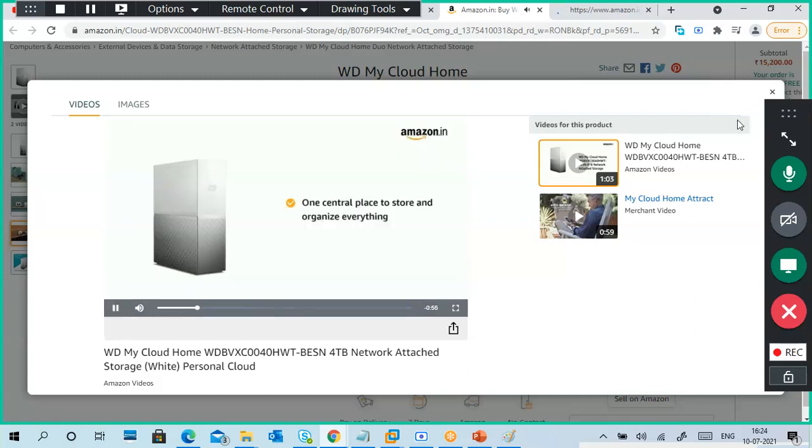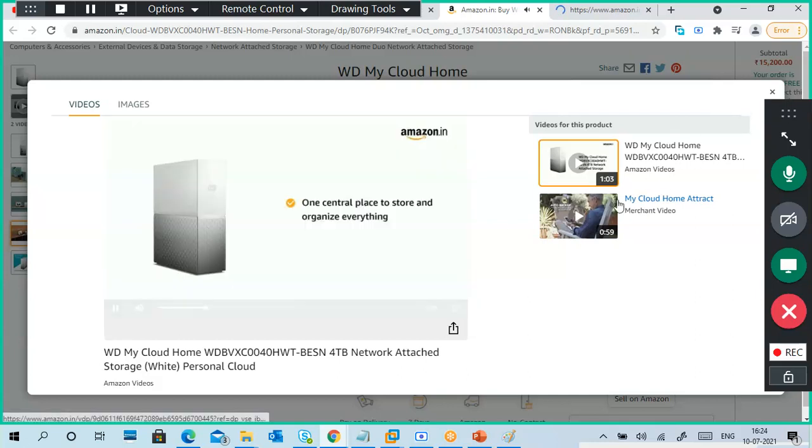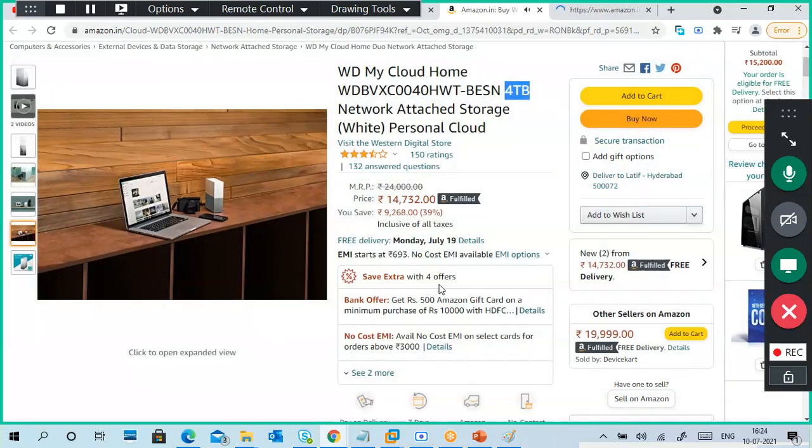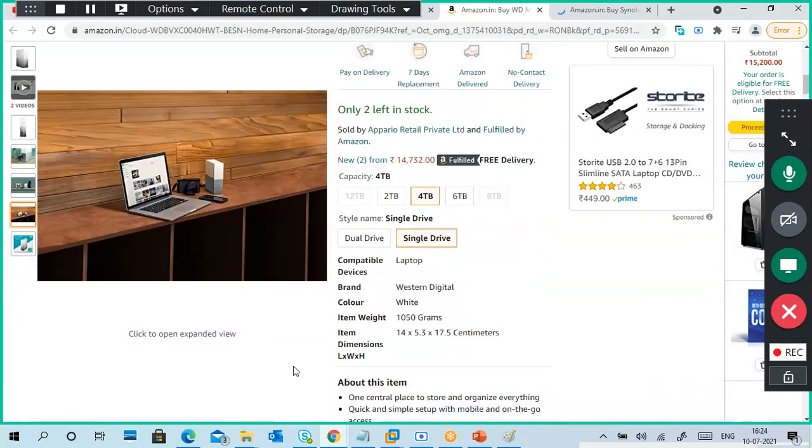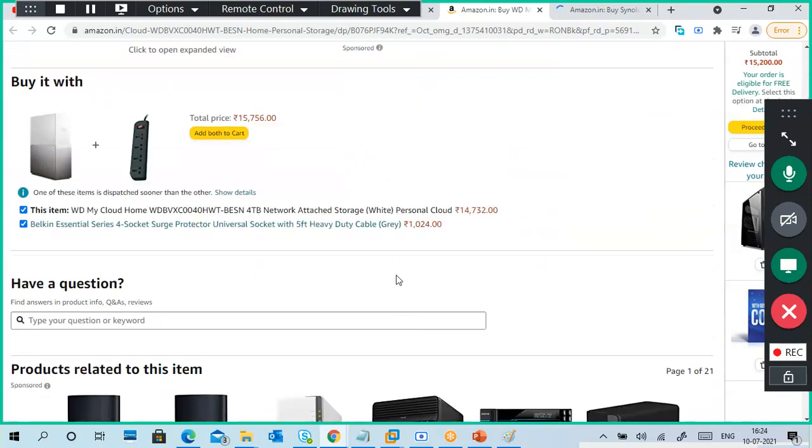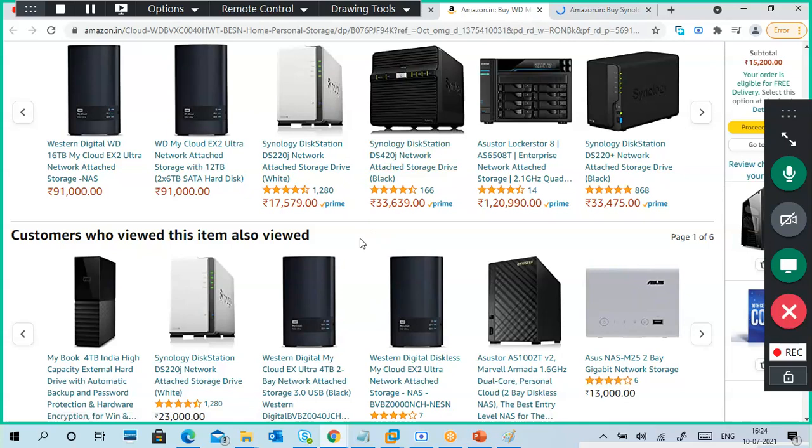What will it be? Yeah, there is a second video. For example, I have a lot of data. I don't want to maintain that data in my PC. Or maybe I have video files and audio files. I cannot always put them in my mobile phone. Maybe I download so much data and always want to copy it into a separate place. It's very difficult to always keep it in your PC or maybe in an external hard disk. So you can put it centrally.